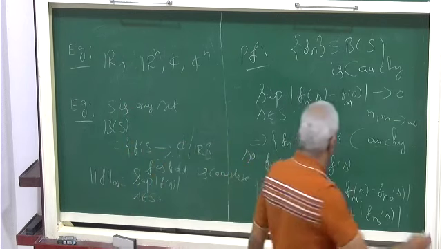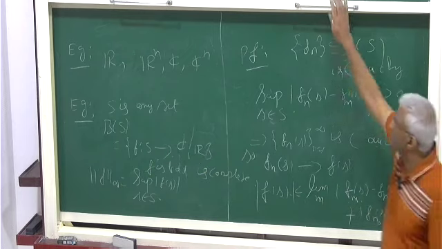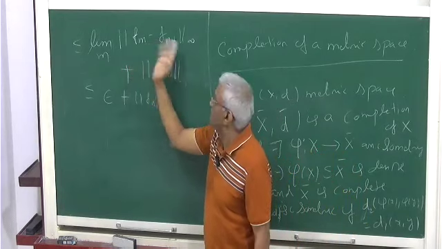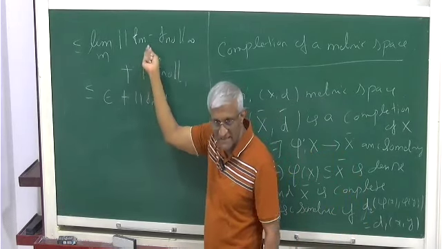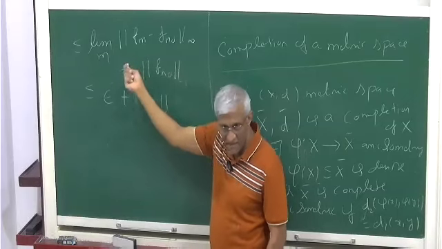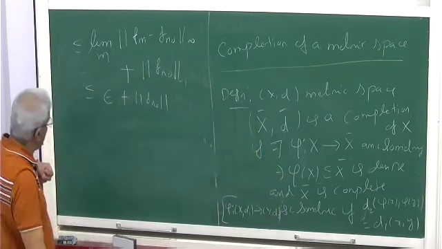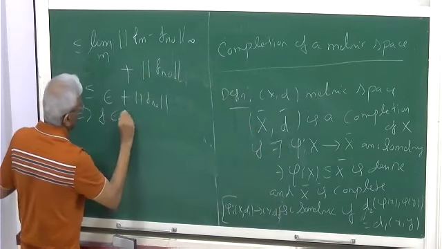So then this is some n naught. Some n naught means I will choose an n naught. After that, this will become less than epsilon, so this is less than this. This limit anyway exists because it's Cauchy. This limit exists, which is limit m. This is less than epsilon. So this is bounded. The same idea we will do for this. So this shows f is bounded.